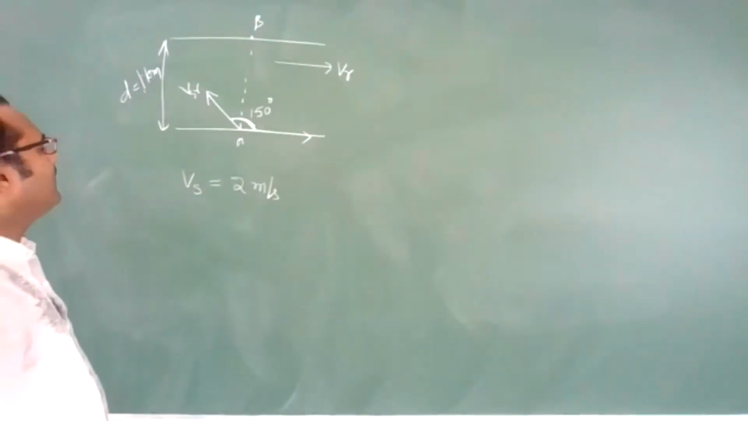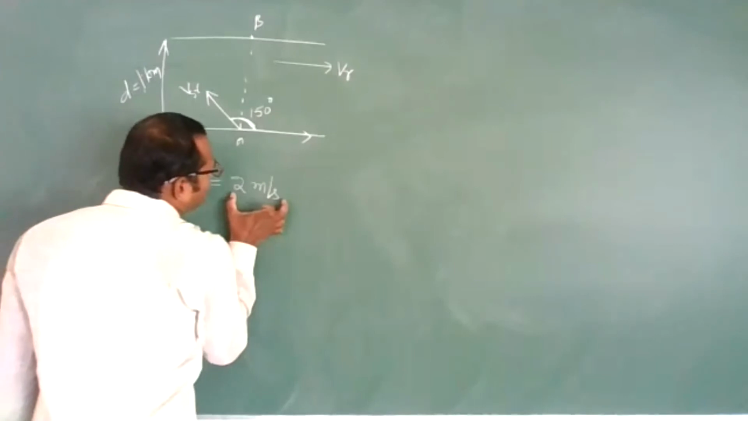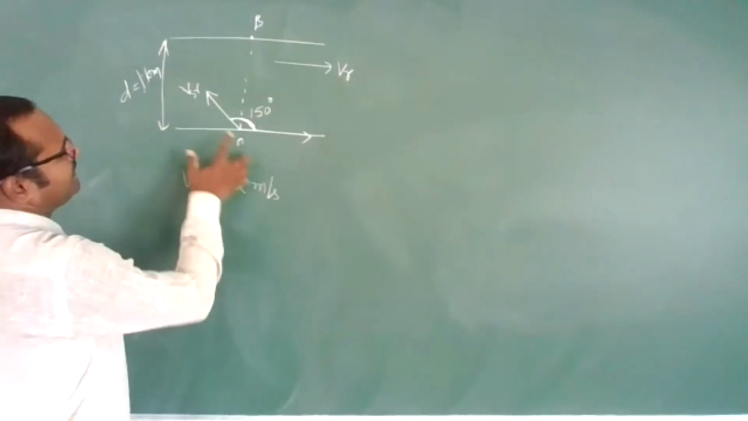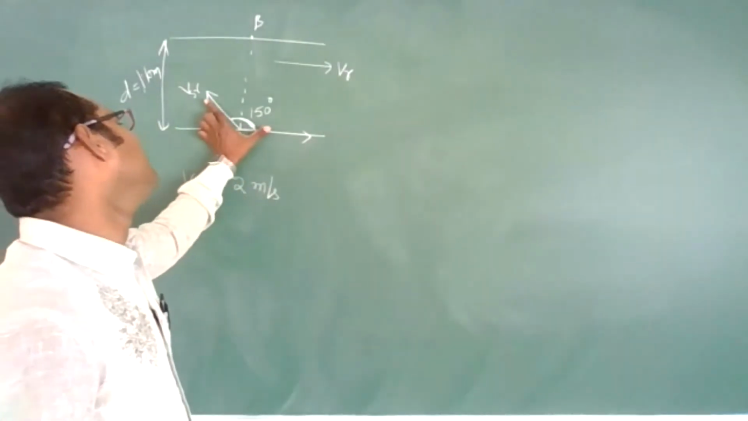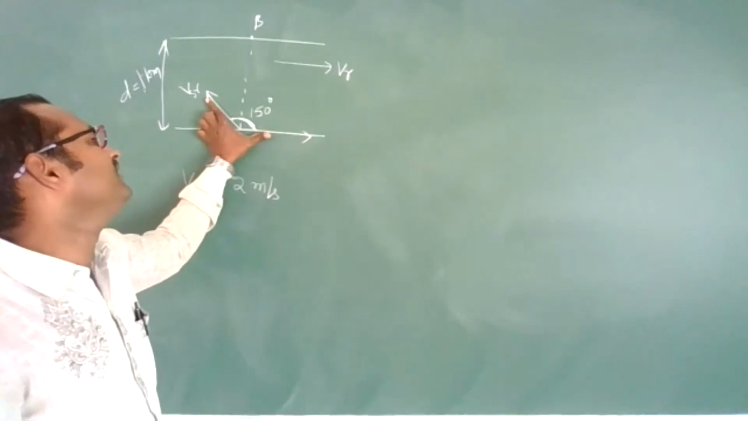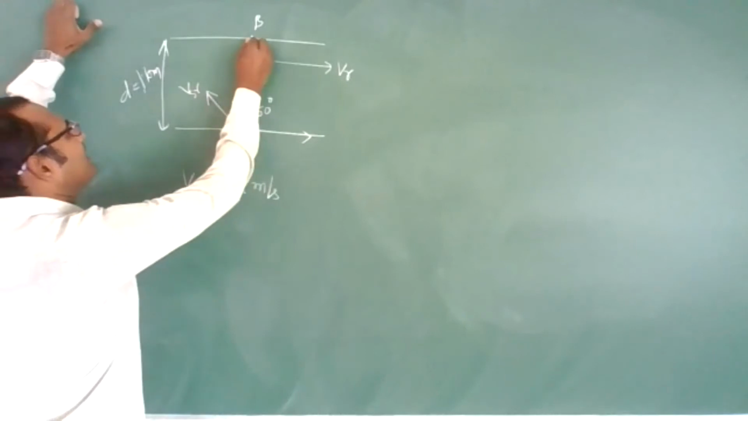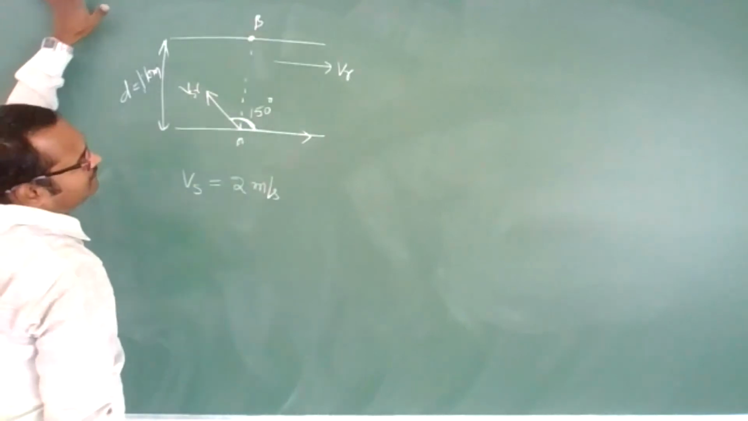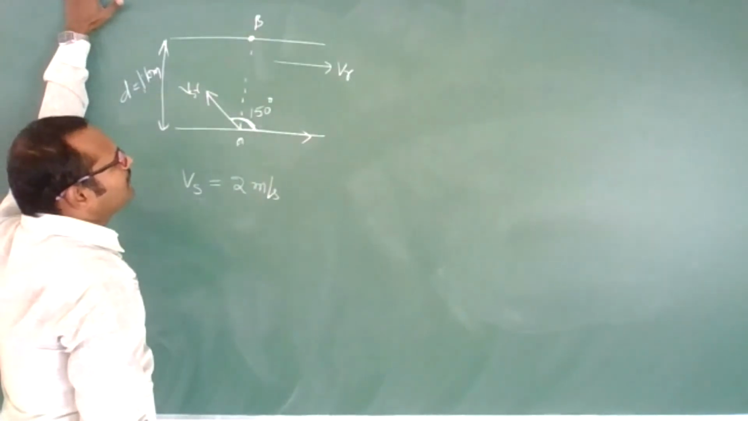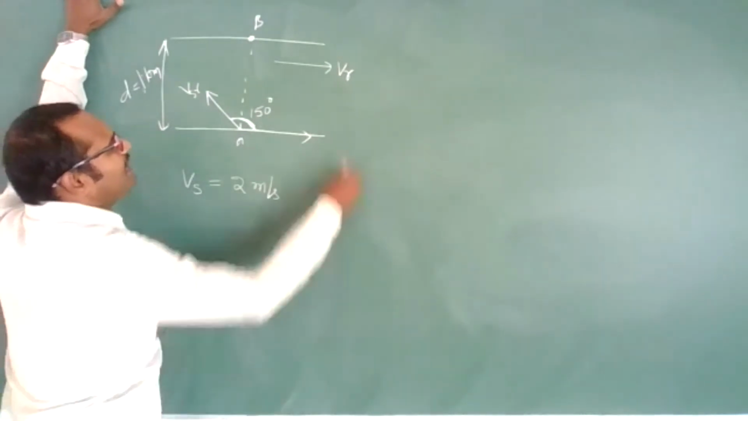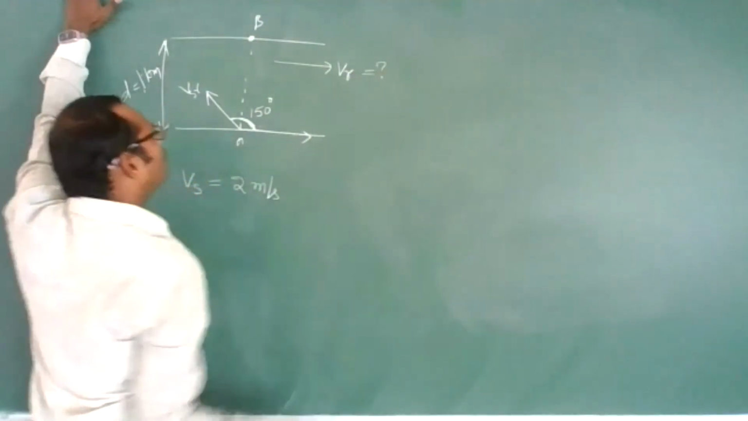They have given the velocity of the swimmer as 2 meter per second, and he is crossing the river in this direction, taking an angle of 150 degrees with the river flow, and he is going to reach exactly the opposite point. Then find the velocity of the river. That is the question they are asking.